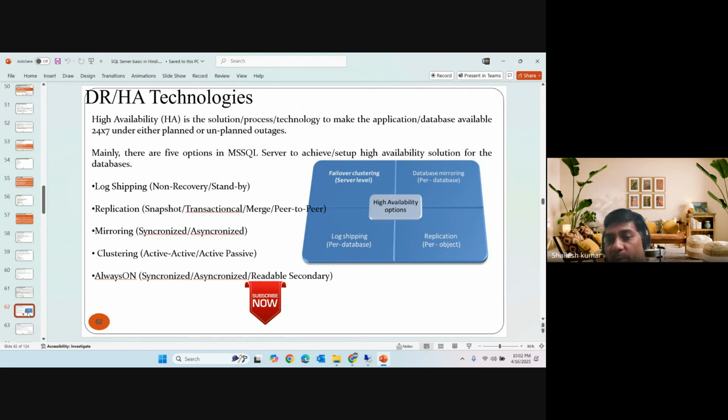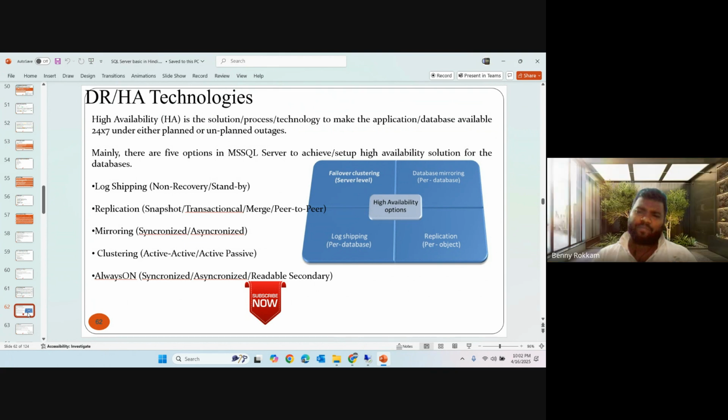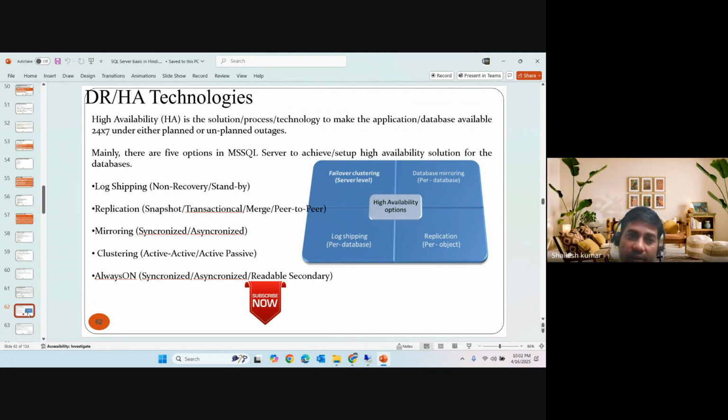With a witness you can do automatic failover; otherwise it is manual failover. Log shipping is totally manual, with no automatic failover.